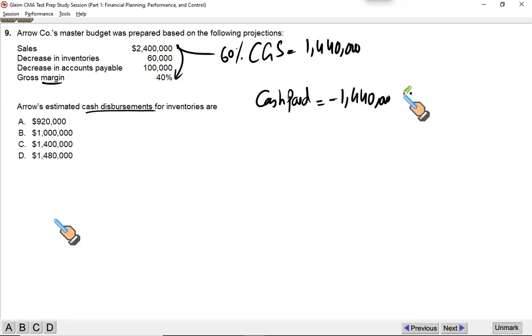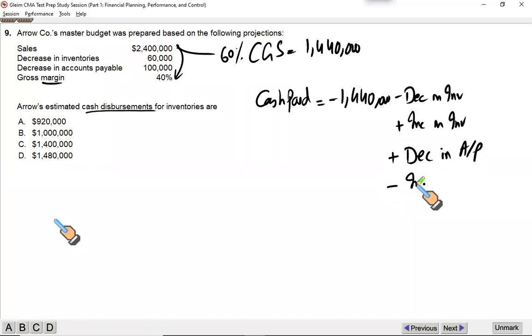Any decrease in inventory is negative. Remember, decrease in inventory is deducted. And if the inventory is increased, it is added. Increase in inventory is added. Similarly, decrease in payables is added. It is a shortcut. I will follow the conventional accounting approach also if you're feeling a little upset with this method. This is what we use in the shortcut. Decrease in accounts payable is added, and increase in payable is deducted. It is just a shortcut to find out how much cash we have paid or will pay to our suppliers. Just plug in the numbers.